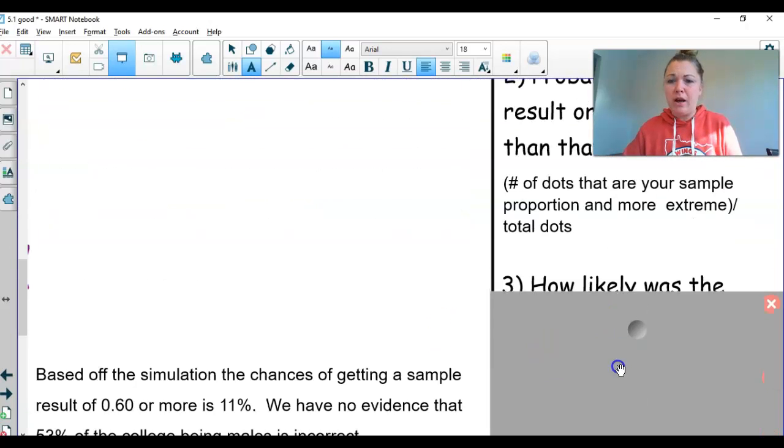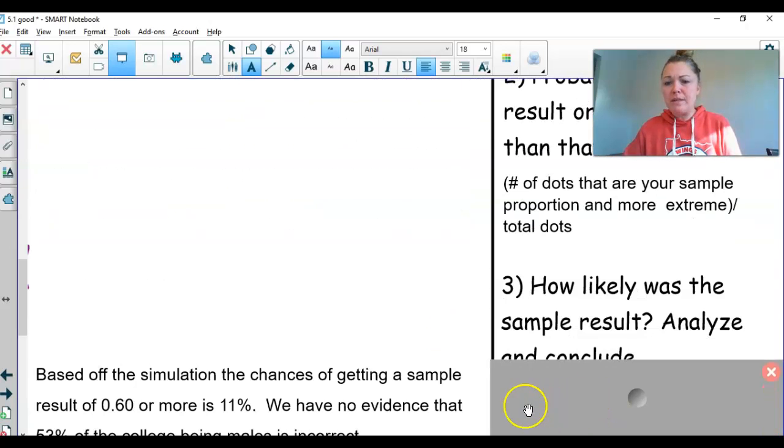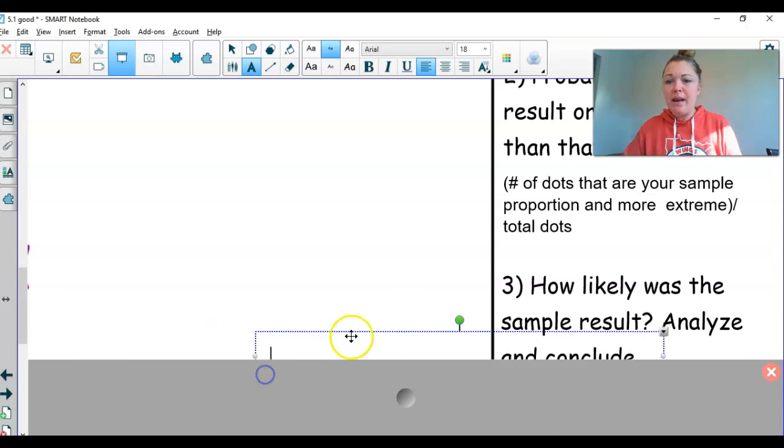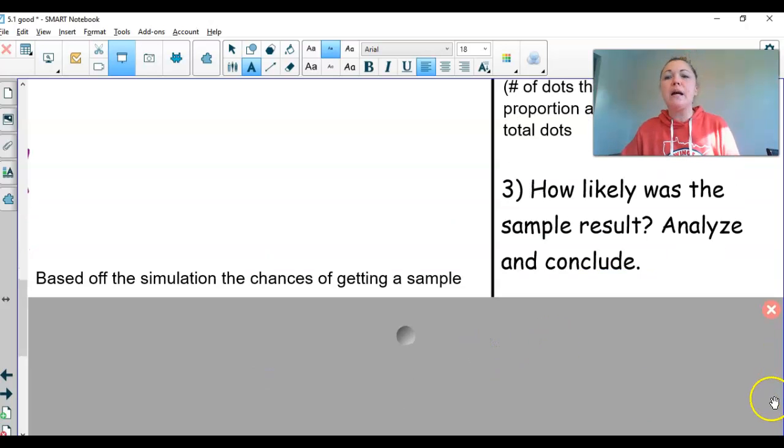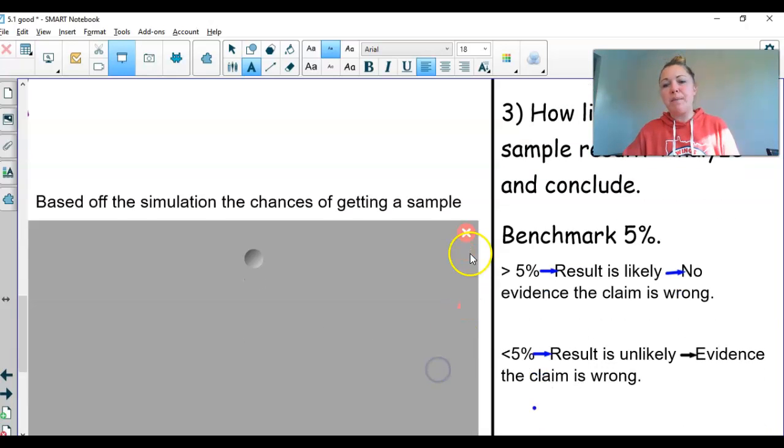So how do we answer that question? How likely was the result? Well, we want to analyze and conclude. Here's how we're going to analyze. Our benchmark is 5%. I've talked to you about that before, but make sure you write things down. If the probability of a sample result happening is greater than 5%, so it's over 5%, that sample result was likely. It could have happened, meaning we have no evidence that our claim or our current truth is wrong.